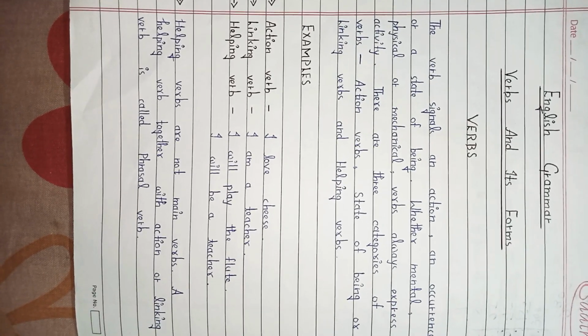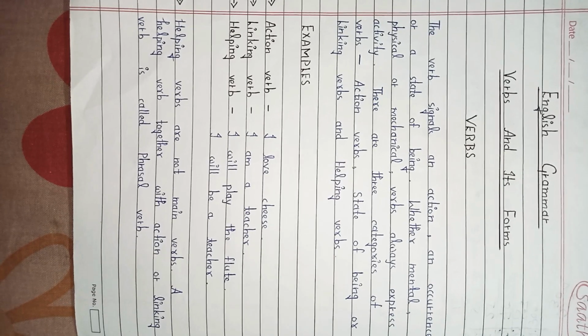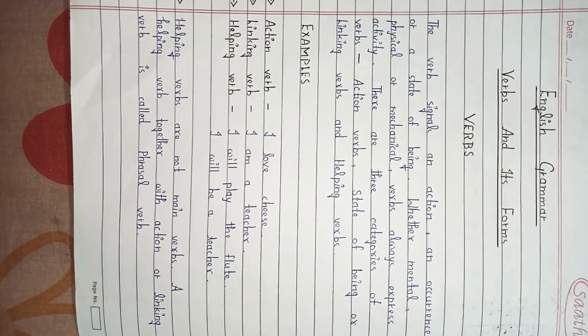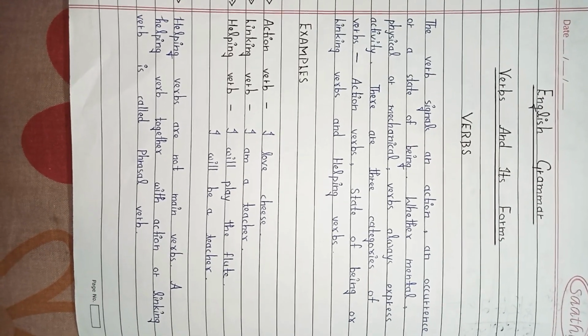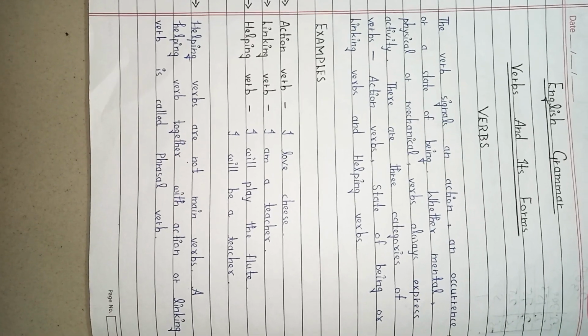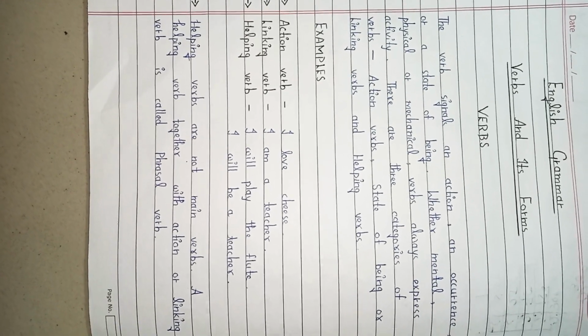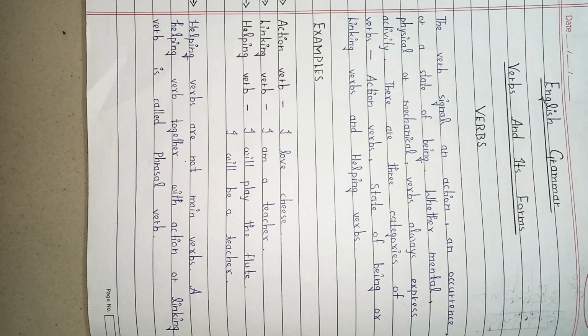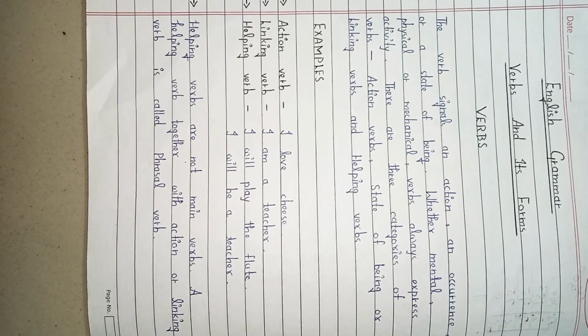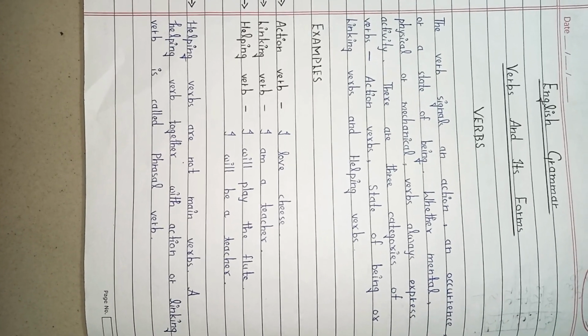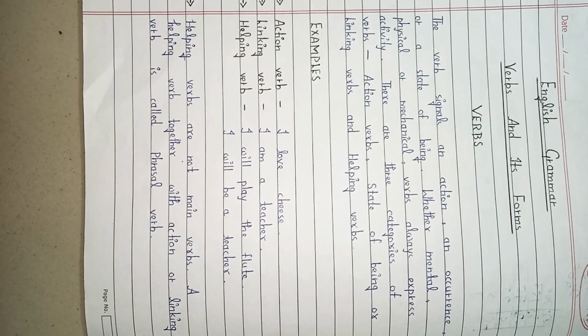Helping verbs are not main verbs. A helping verb together with an action or linking verb is called a phrasal verb. So we have one different kind of phrasal verb. These are the helping verbs together with an action or linking verb that are called phrasal verbs.